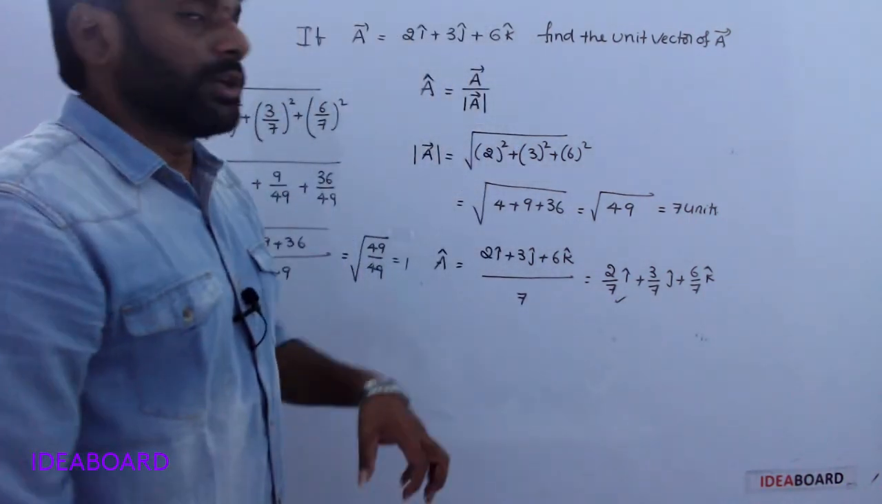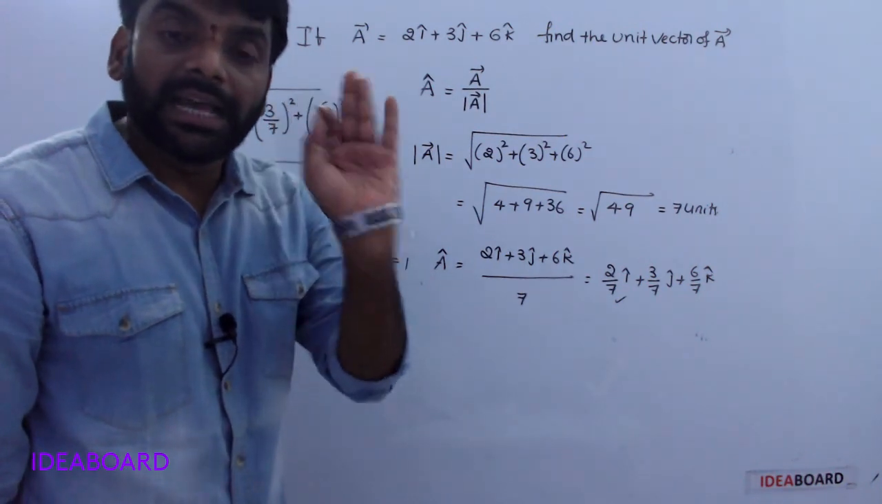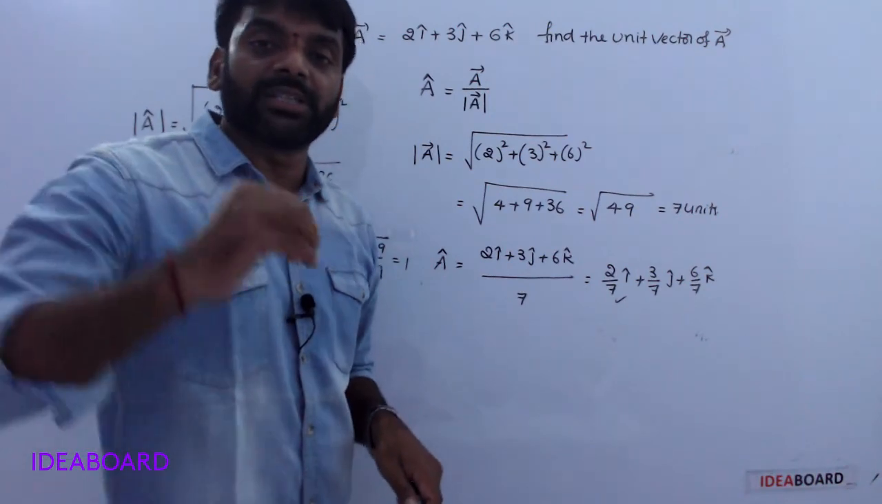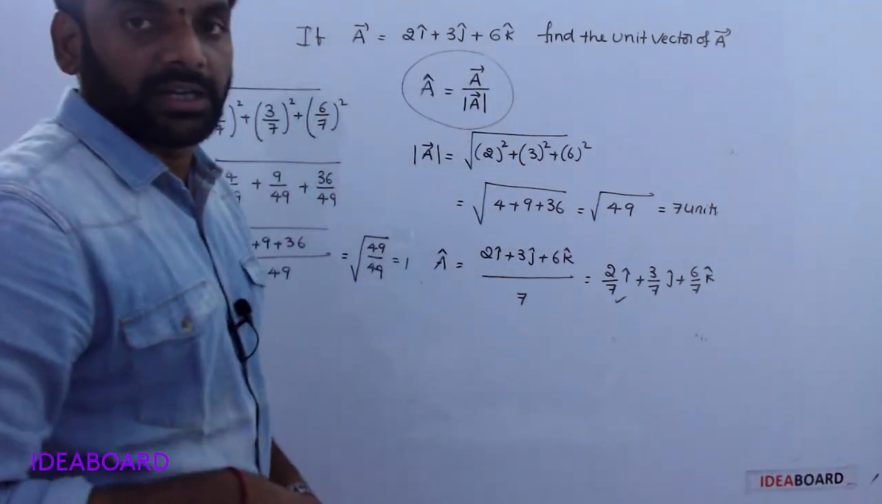Understood? So the main purpose of a unit vector is to represent the direction of the vector. It has no units and dimensions. Its magnitude is always 1 and its form is this one. Understood?